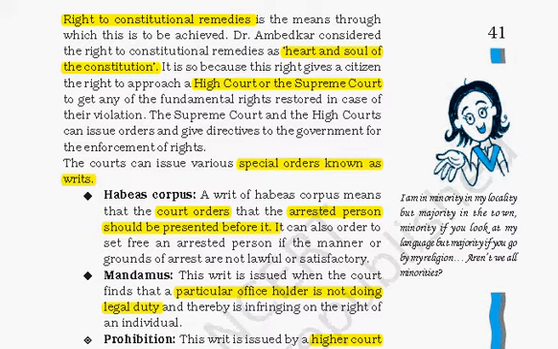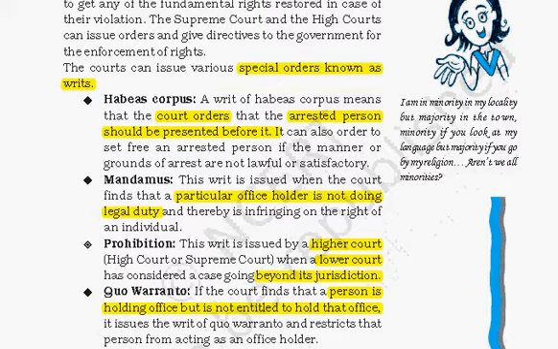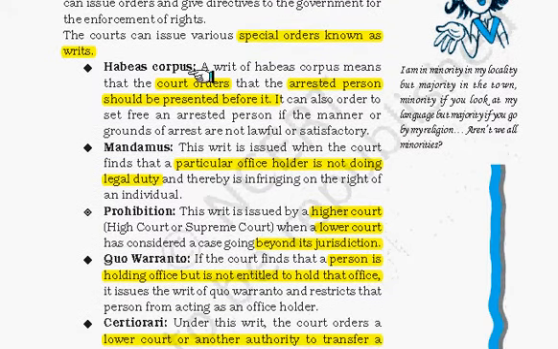While maintaining this, the Supreme Court and High Court can give some directions or orders to the government for the enforcement of the rights. There are some special orders which are known as writs. So what are these writs? There are 5 types of writs. The first one is called habeas corpus.